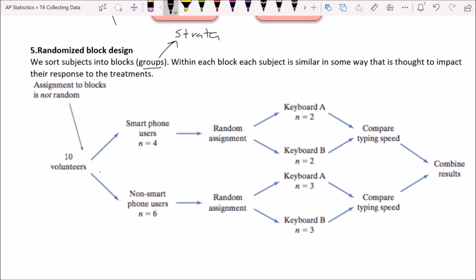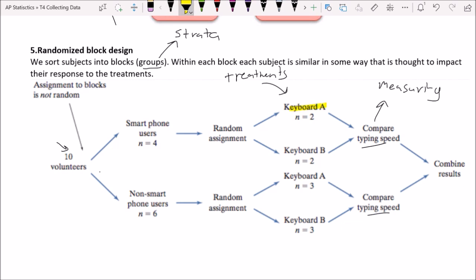So within each block, each subject is similar in some way that is thought to impact their response to the treatments. Now we have an example diagram below here. In this one, they have 10 volunteers. Oh, that's not very good replication. That's not good. But what they did well in this one, and what are we trying to figure out? So we are measuring typing speeds. What are the treatments here? The treatments are 2 different keyboards. And so treatment A is keyboard A and treatment B is keyboard B.